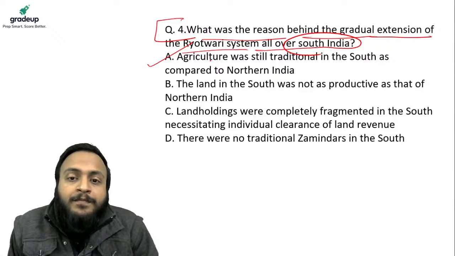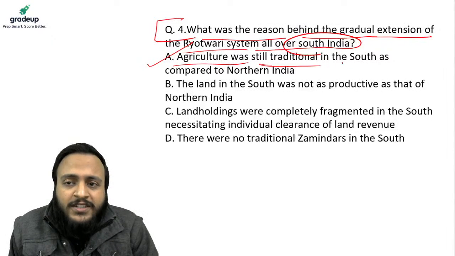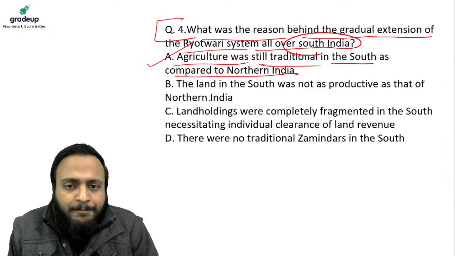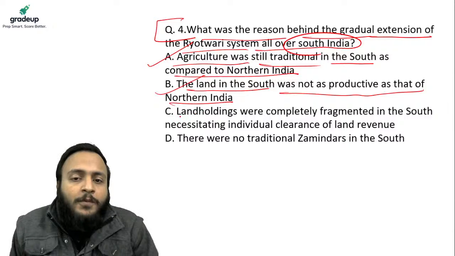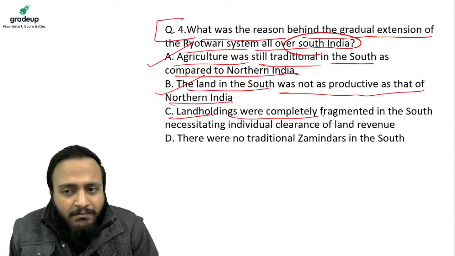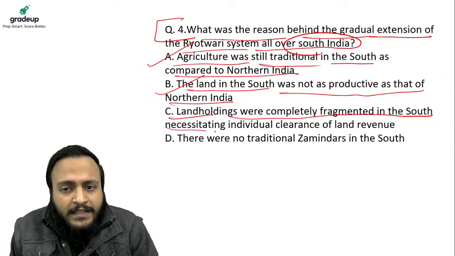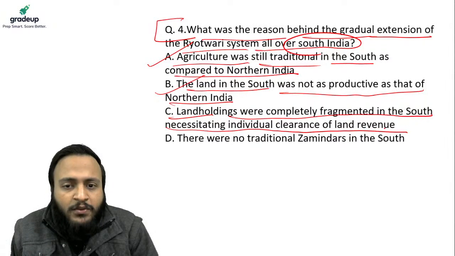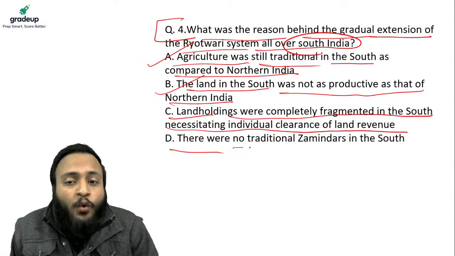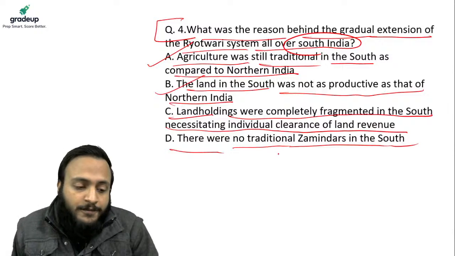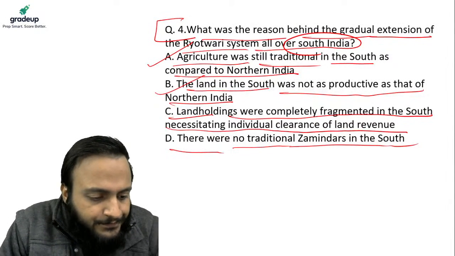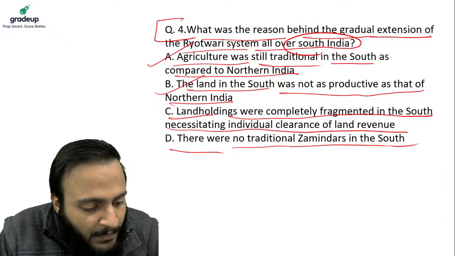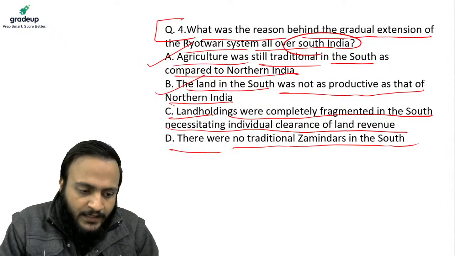Option A, agriculture was still traditional in the South as compared to Northern India. Option B, land in the South was not as productive as that of Northern India. Option C, land holdings were completely fragmented in the South, necessitating the individual clearance of the land revenue. Option D, there were no traditional zamindars in the South. According to you, what should be the correct answer? Yes, Parul has answered it the earliest.